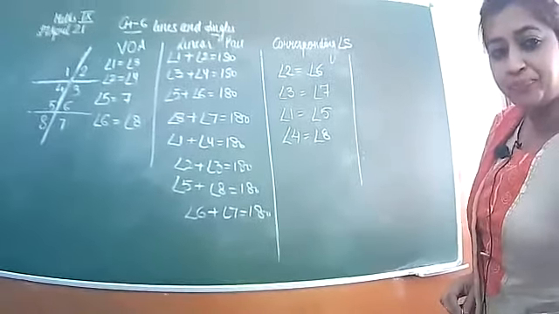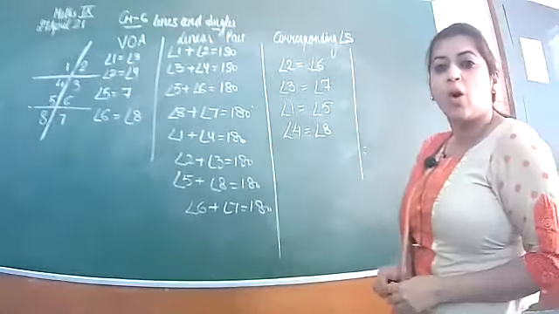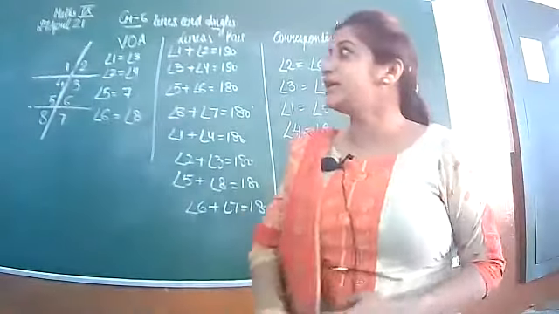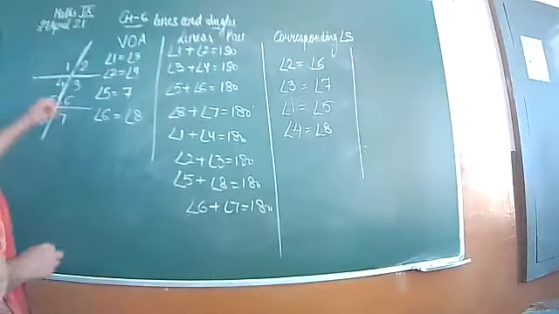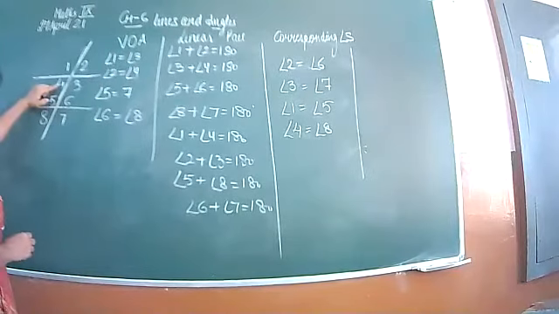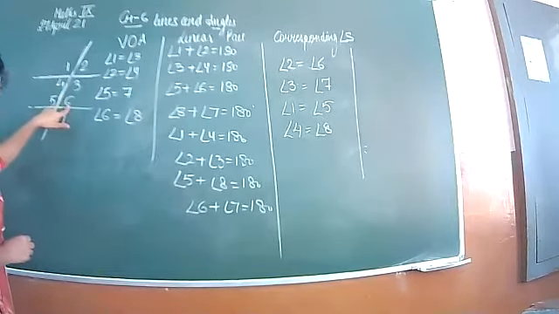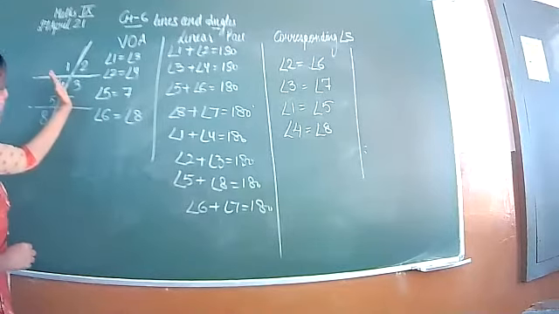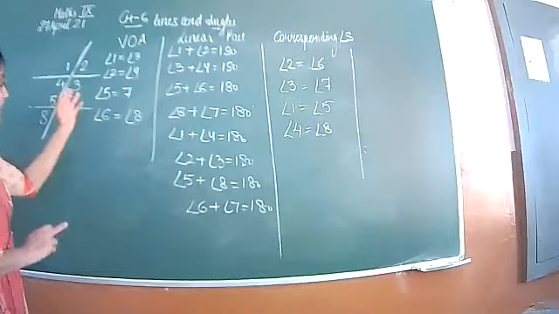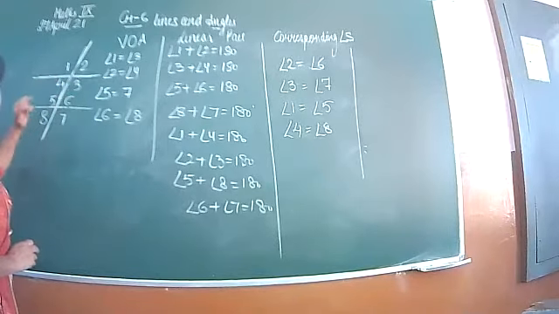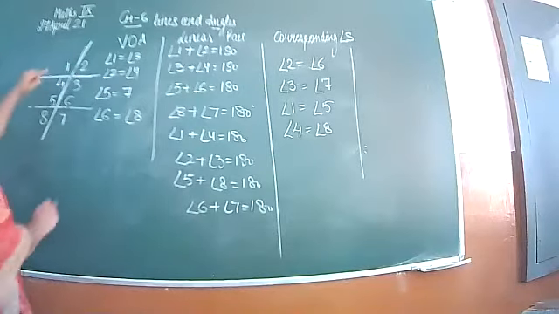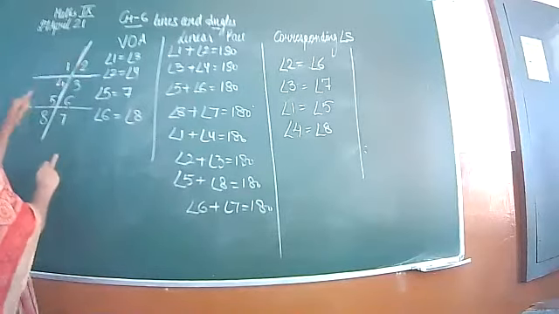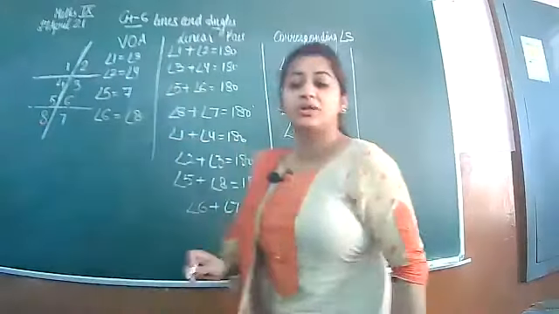Is it okay? Now the next is alternate interior angle, alternate exterior, alternate interior angle. Alternate interior means 4 and 6, 3 and 5. Alternate means they are on the opposite side. Interior means they are lying inside the lines. And another one is alternate exterior. So 1 is equal to 7, 2 is equal to 8. That is your alternate exterior.